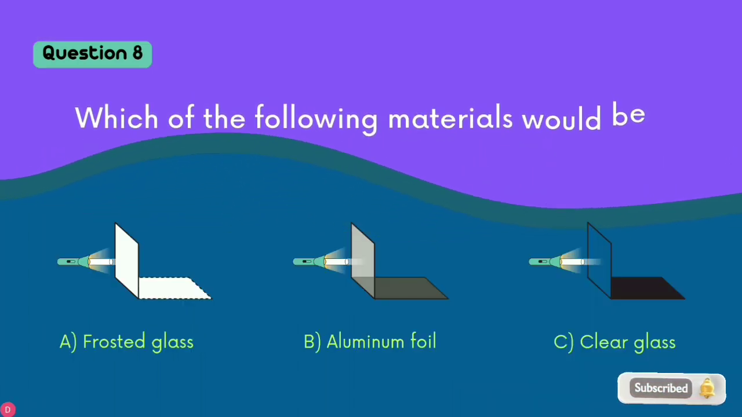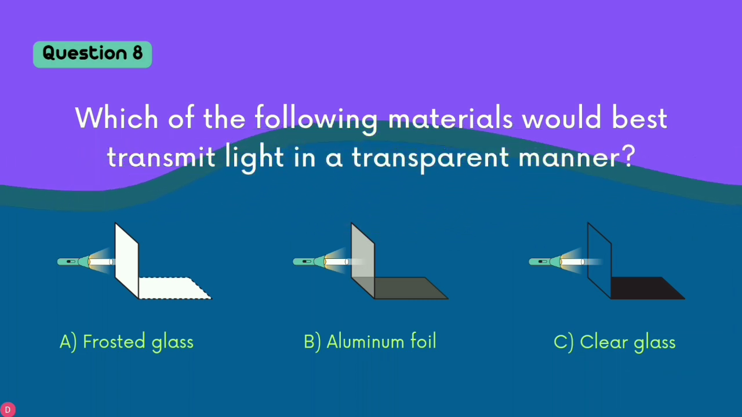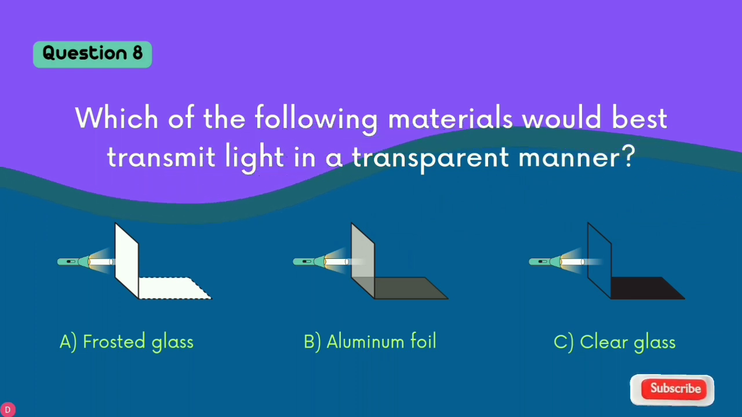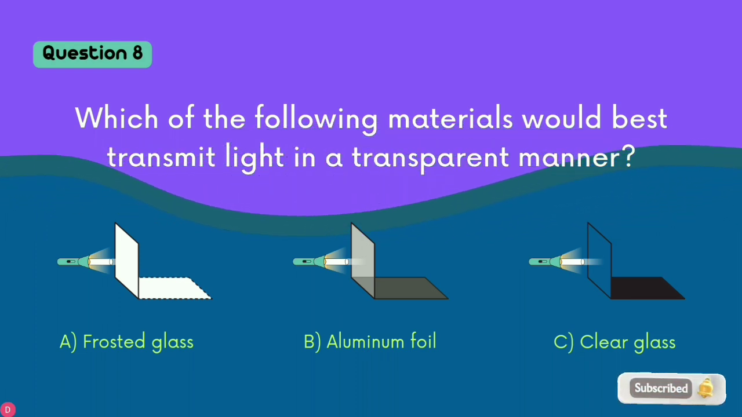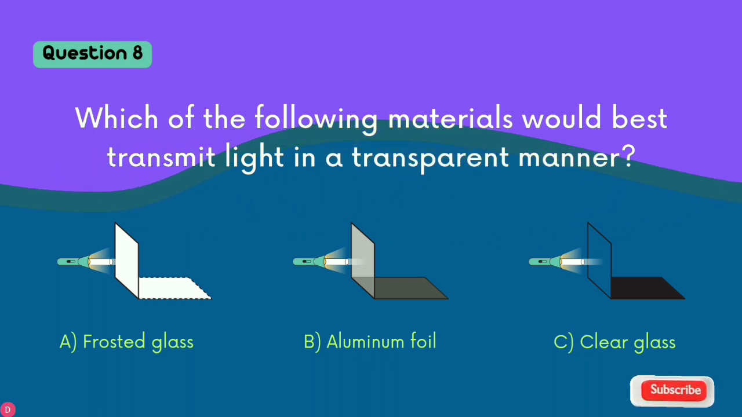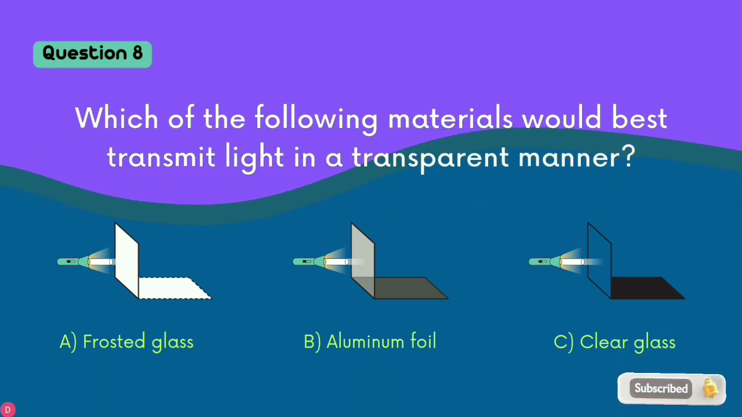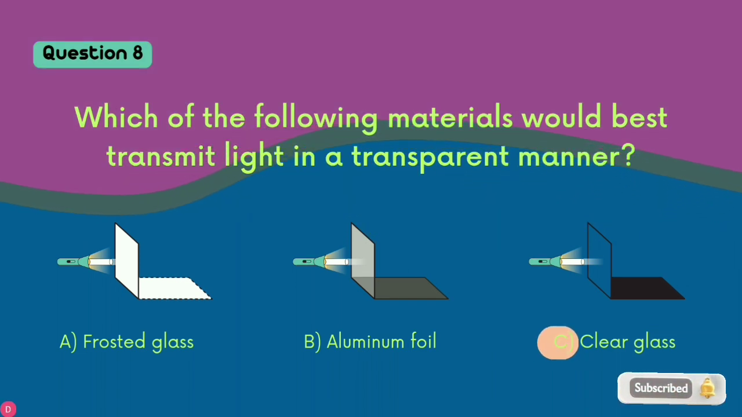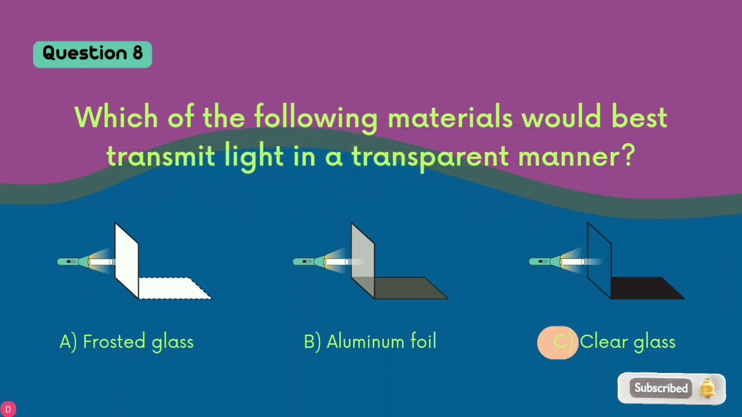Question number 8. Which of the following materials would best transmit light in a transparent manner? Option A. Frosted glass. Option B, aluminium foil. Option C, clear glass. The correct answer is option C, clear glass.